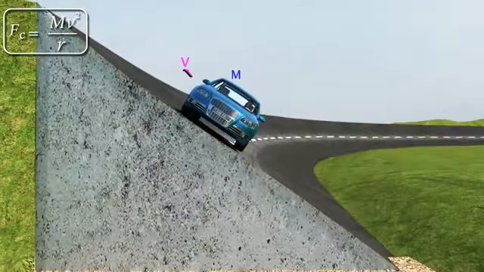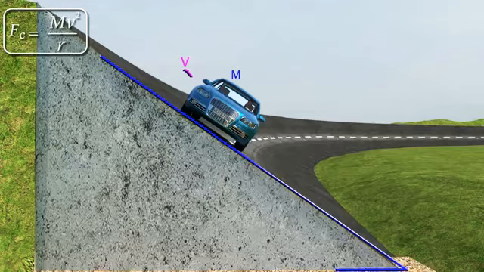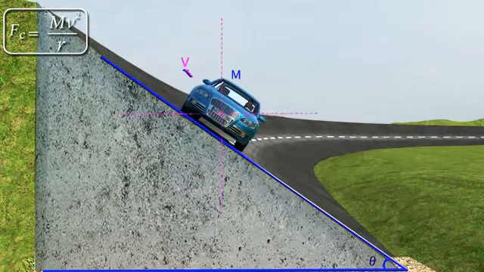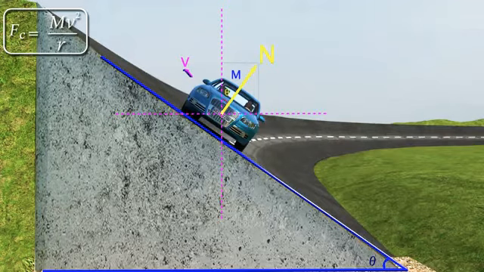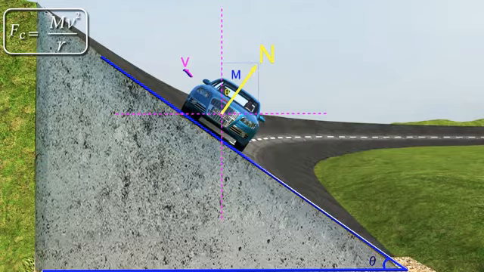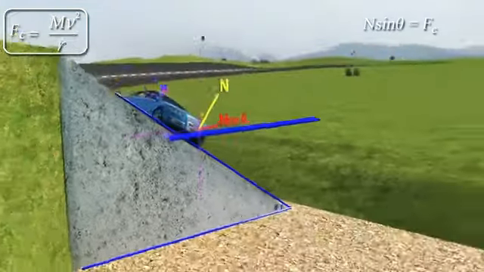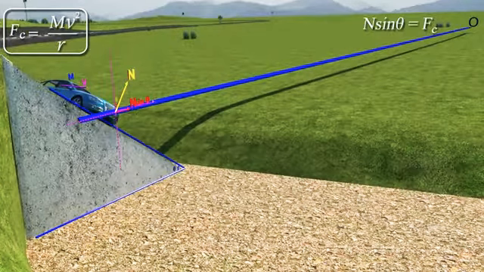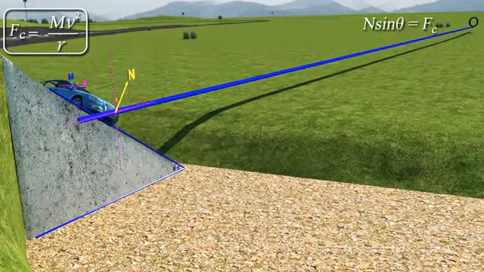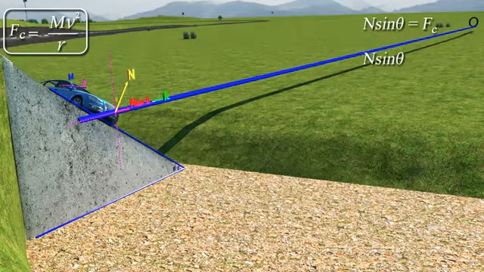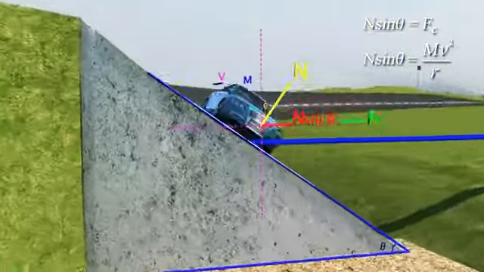Suppose the surface of the road at a turn makes an angle theta with the horizontal surface. This results in the horizontal component of the normal force, N sine theta, acting towards the center, providing the necessary centripetal force at the turn. Friction is not taken into consideration here. Therefore, N sine theta is equal to mv squared by r.